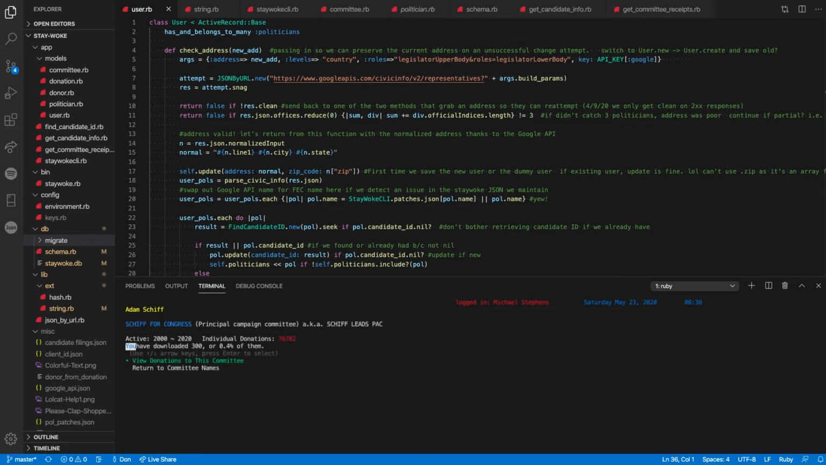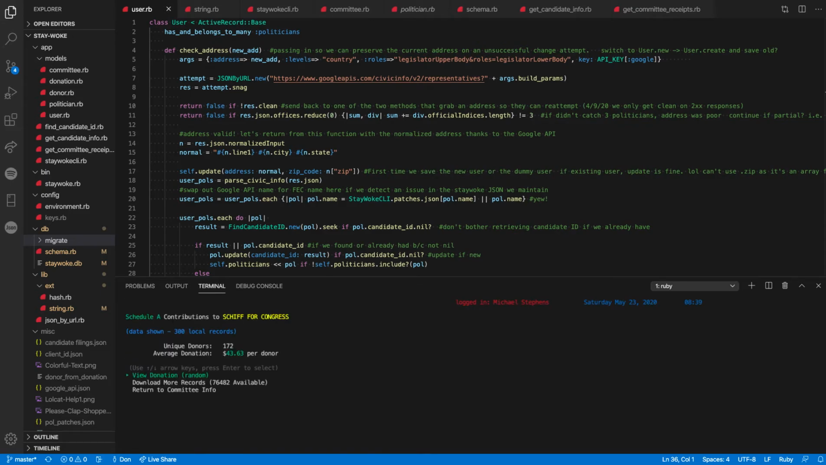Schiff for Congress. And we find out, yep, that's his principal campaign committee. It's called Schiff Leads PAC, Political Action Committee. It's been active from 2000 to 2020, and there are 76,000 donations from individuals in this time. It was set to start at just downloading 300, to give you a preview, and if you wanted to dig more into that person, you could download more. It does a little simple math for you: that's 0.4% of 76,000.